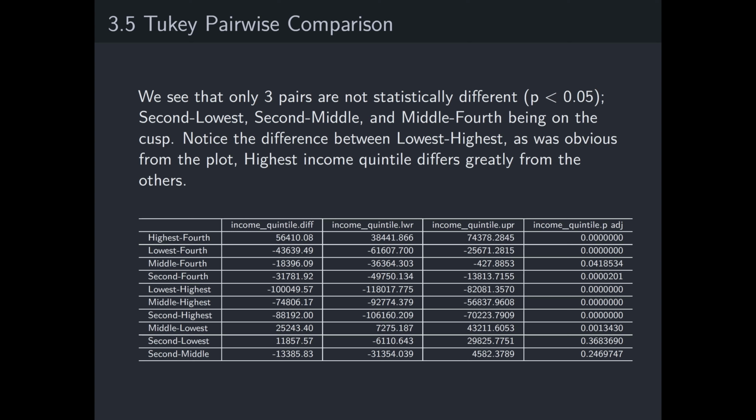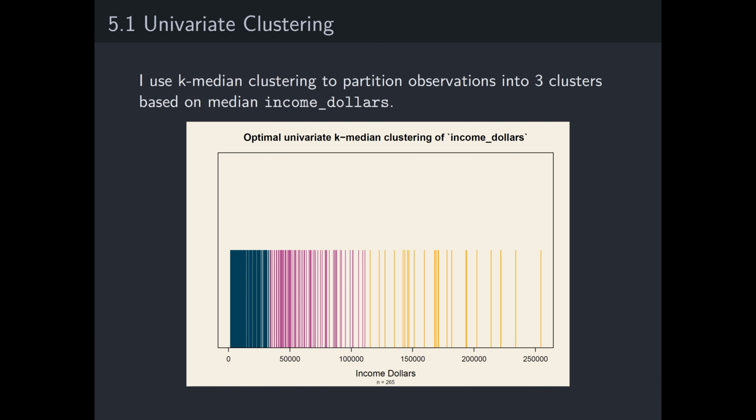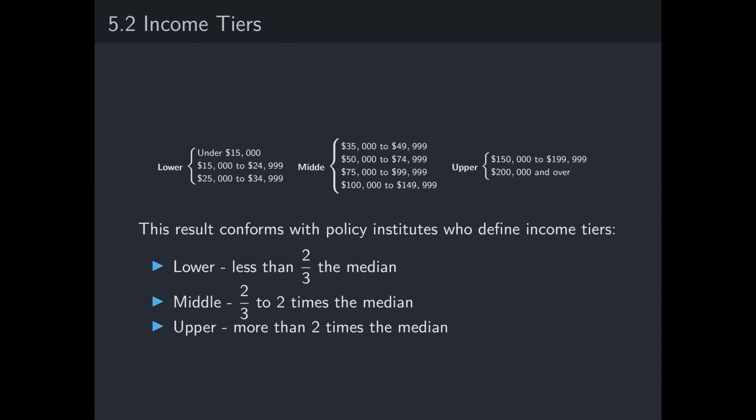This is the unusual but interesting package I had mentioned in the 5th slide. It's unusual to me as I had never seen k-median or means with one-dimensional clustering. From the optimal univariate k-median clustering of income dollars, we find the following plot with 3 clusters. From the result, we get the following 3 income tiers, and this result conforms with policy institutes like Pew Research.